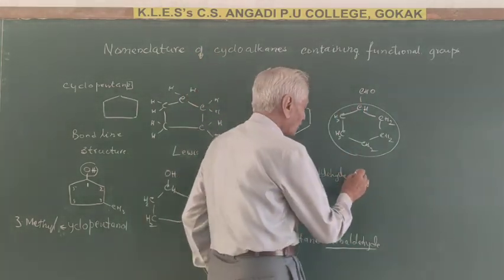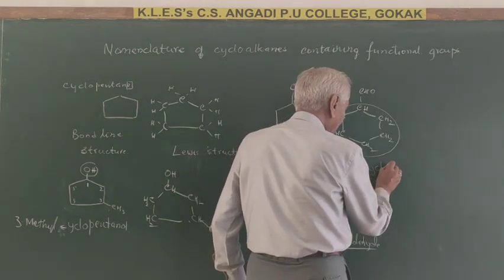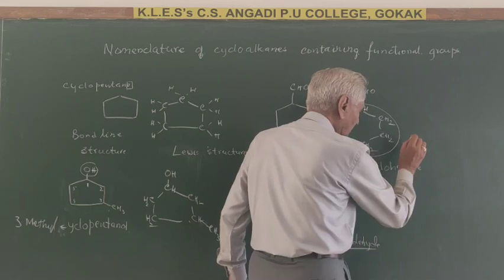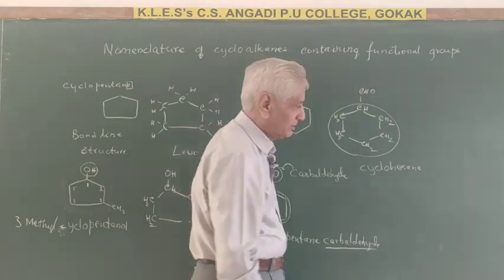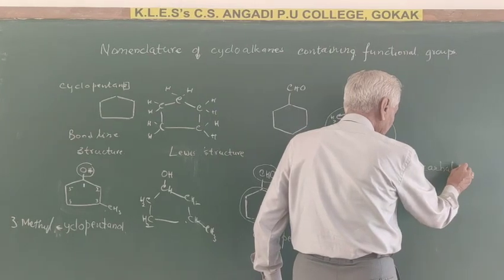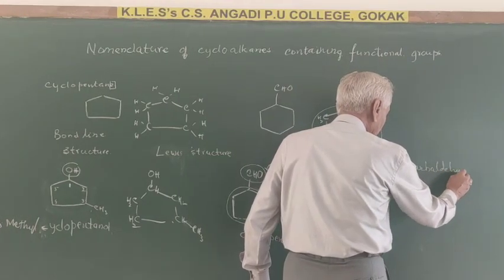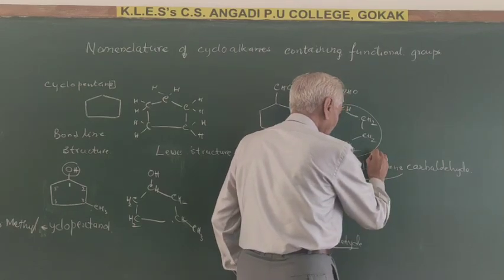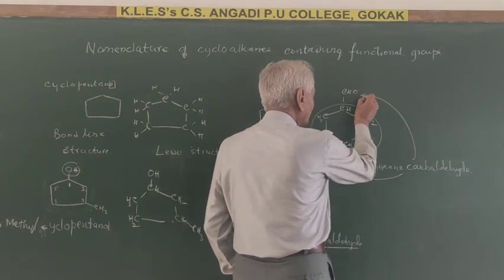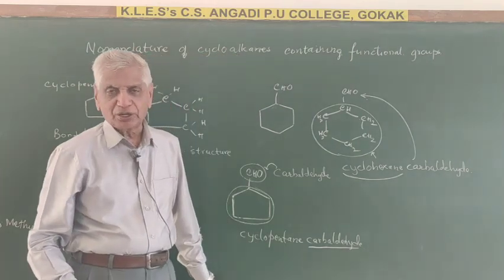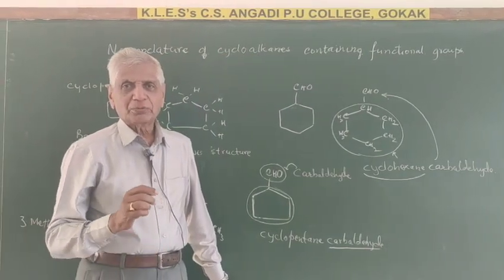Therefore the compound is called cyclohexane carbaldehyde. Okay, cyclohexane is this ring, carbaldehyde is this one. Therefore, the name of the compound in the IUPAC system is cyclohexane carbaldehyde.